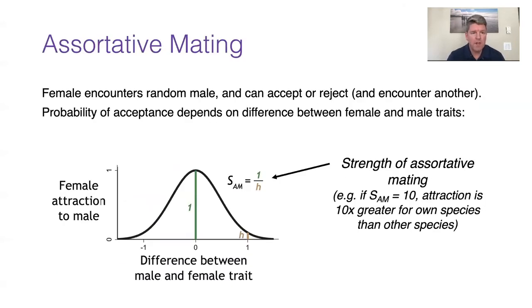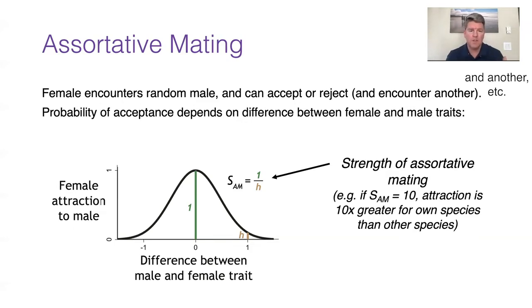So with assortative mating, we have females randomly encountering males that are close to them on the landscape, and they can accept or reject a male. If they reject one, they encounter another. And you can switch the sexes here. It's not important which is the male and which is the female in this case. The probability of acceptance depends on the difference between the male and the female traits. So if they perfectly match, then her probability of accepting that male is 1 all the time. But if they're different, the attraction declines according to a Gaussian curve.